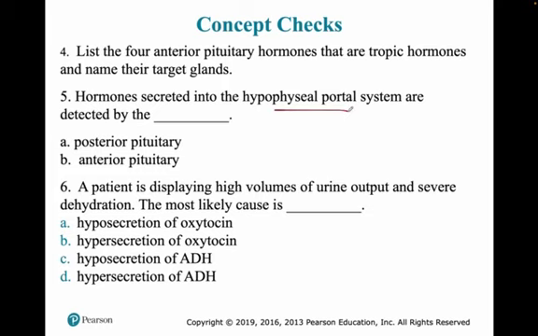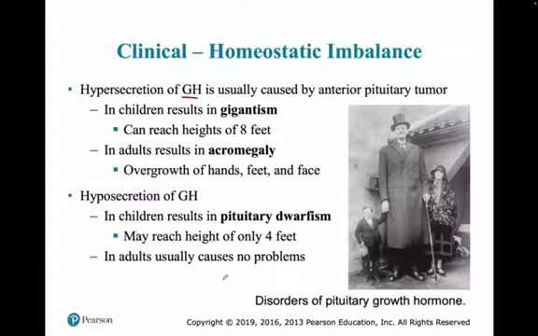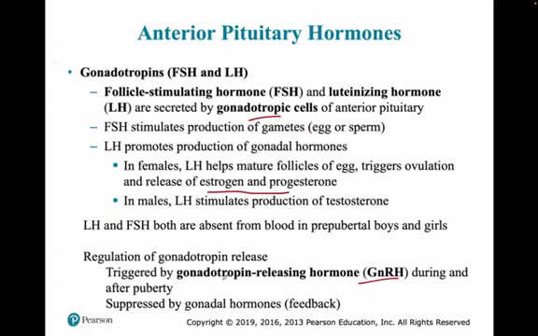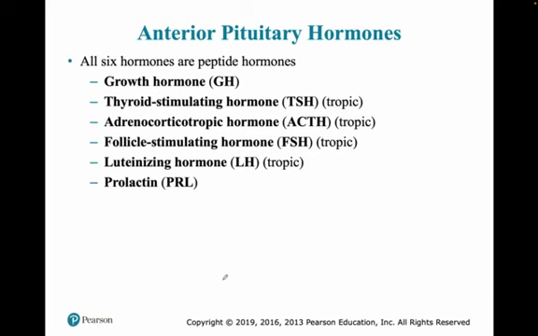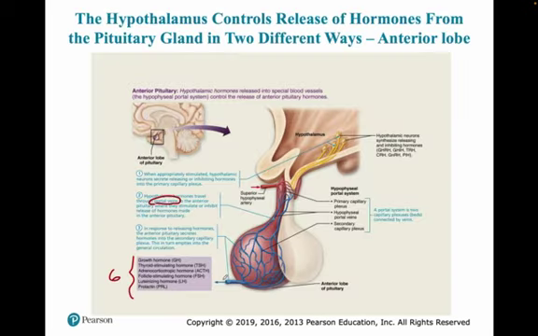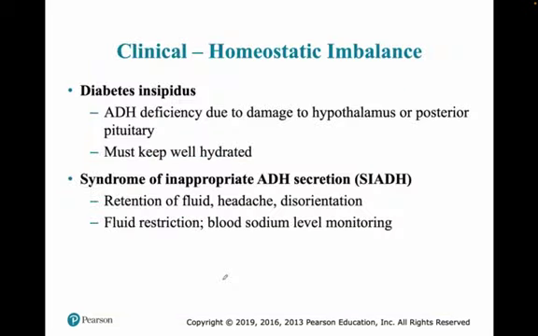Now, a patient is displaying high volumes of urine output and severe dehydration. What is causing it? This has nothing to do with oxytocin, because I told you that urine production is controlled by ADH. So either it will be hyposecretion or hypersecretion. Now ADH, again, let's go back to that slide. The question is saying that the person is suffering from high urine output and dehydration, meaning less water is being retained in that person's body. That means ADH is secreted less.